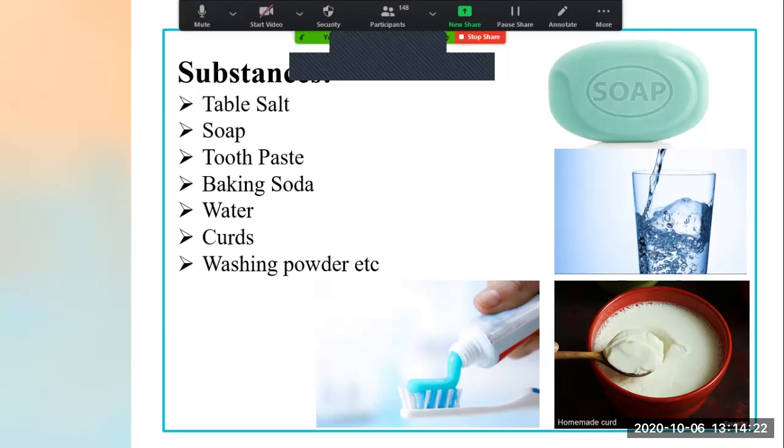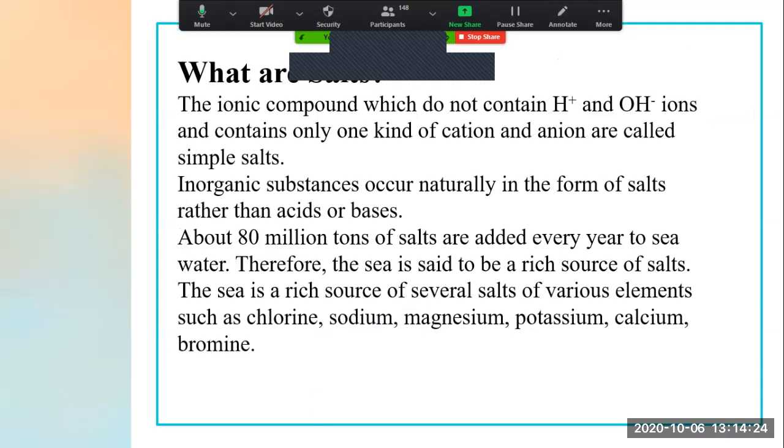Okay. Now let's go to the next slide. First, we will see what are salts. Now, by just hearing the word salt, you will think that, ma'am, the common salt which we are using in our day-to-day life, that is salt, right? That is the correct answer. But there are much more salts which we are not aware of.